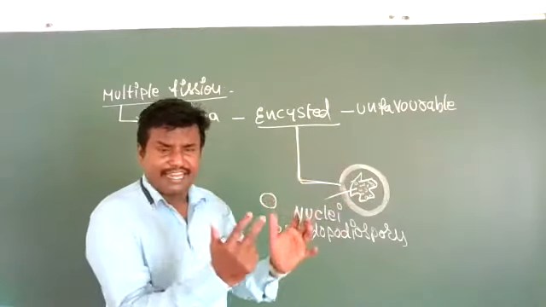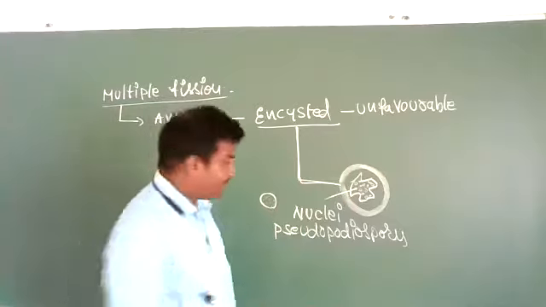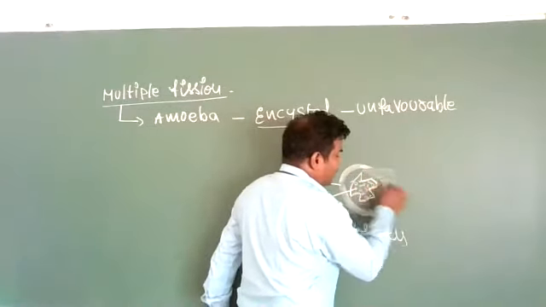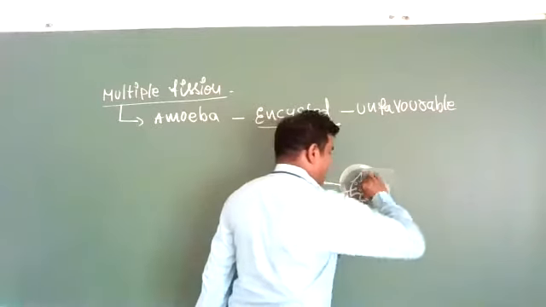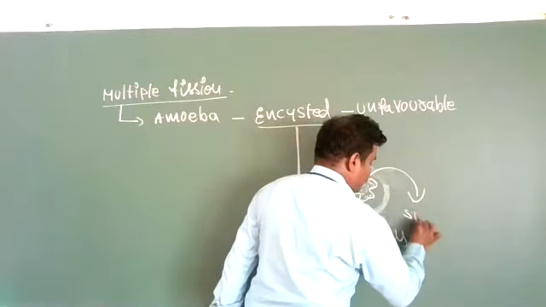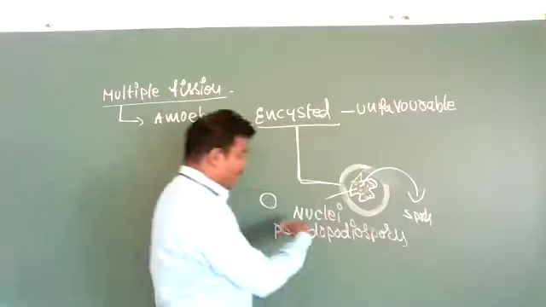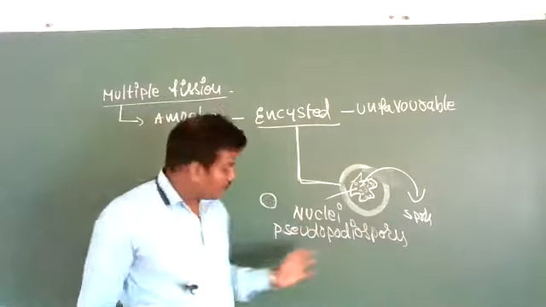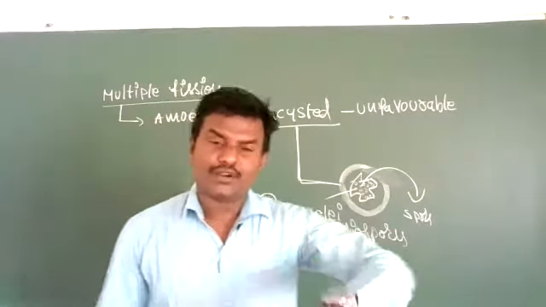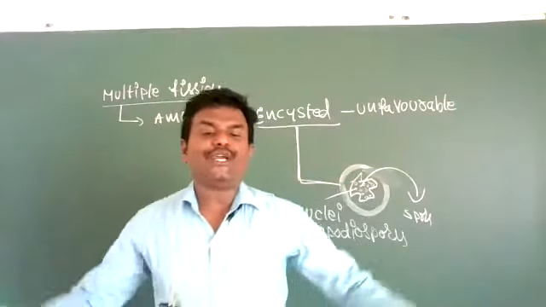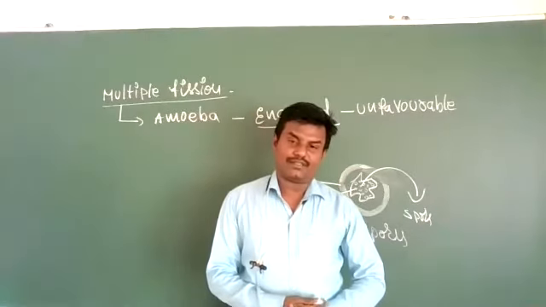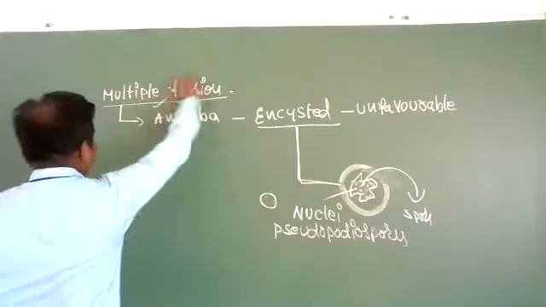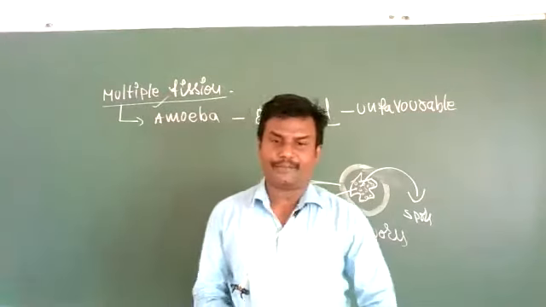When a number of pseudopodiospores are formed, the encysted wall breaks and releases the spores. Those are called nuclei, daughter nuclei or pseudopodiospores. So these pseudopodiospores grow and develop as new individual organisms, new individual amoebae. That is called multiple fission in amoeba.